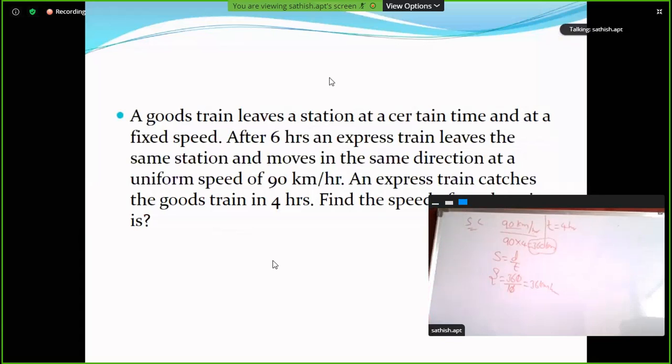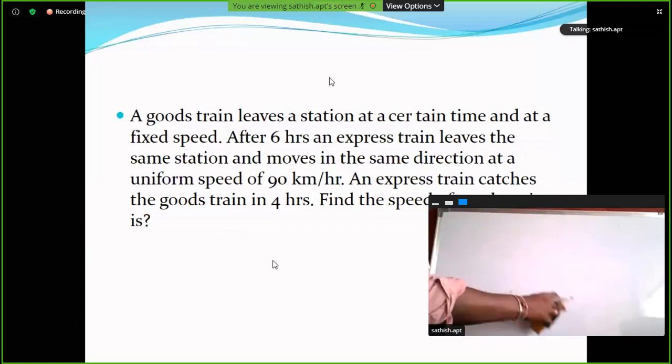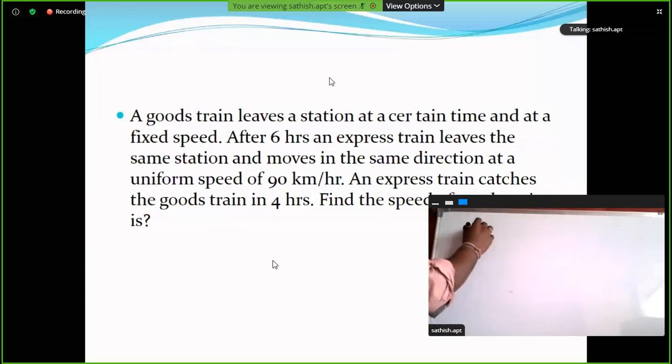Okay, so this is the shortcut method. Come to the general procedure. Here, this is the goods train position. After 6 hours, it covers a certain distance. So this is the position of the goods train after 6 hours. Clear?